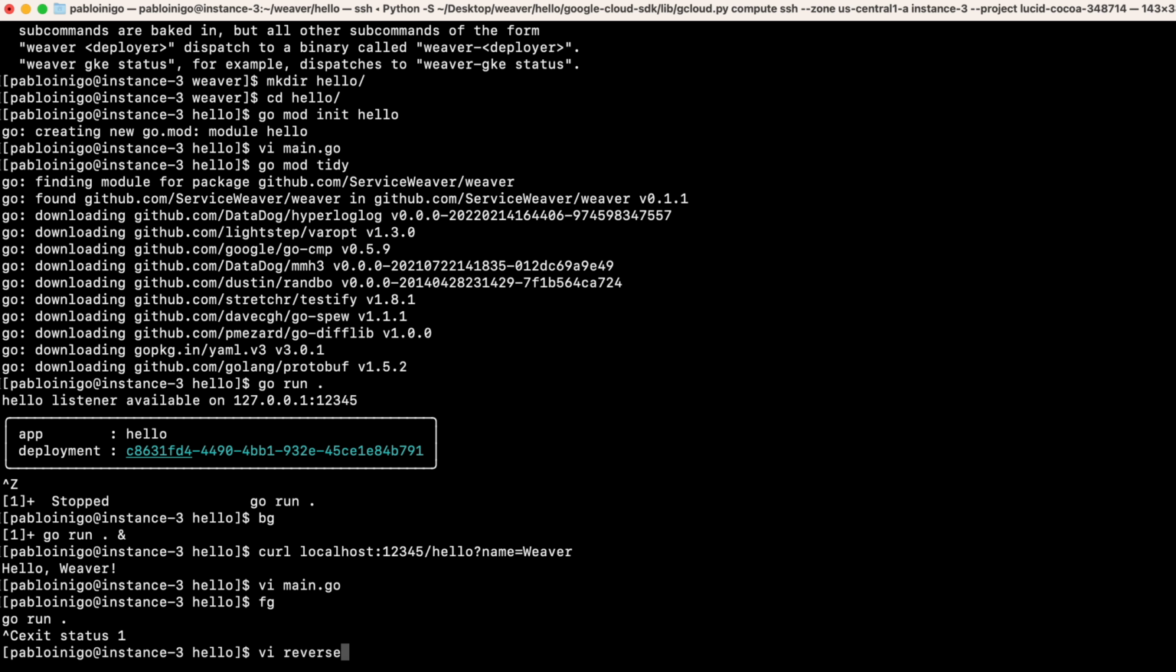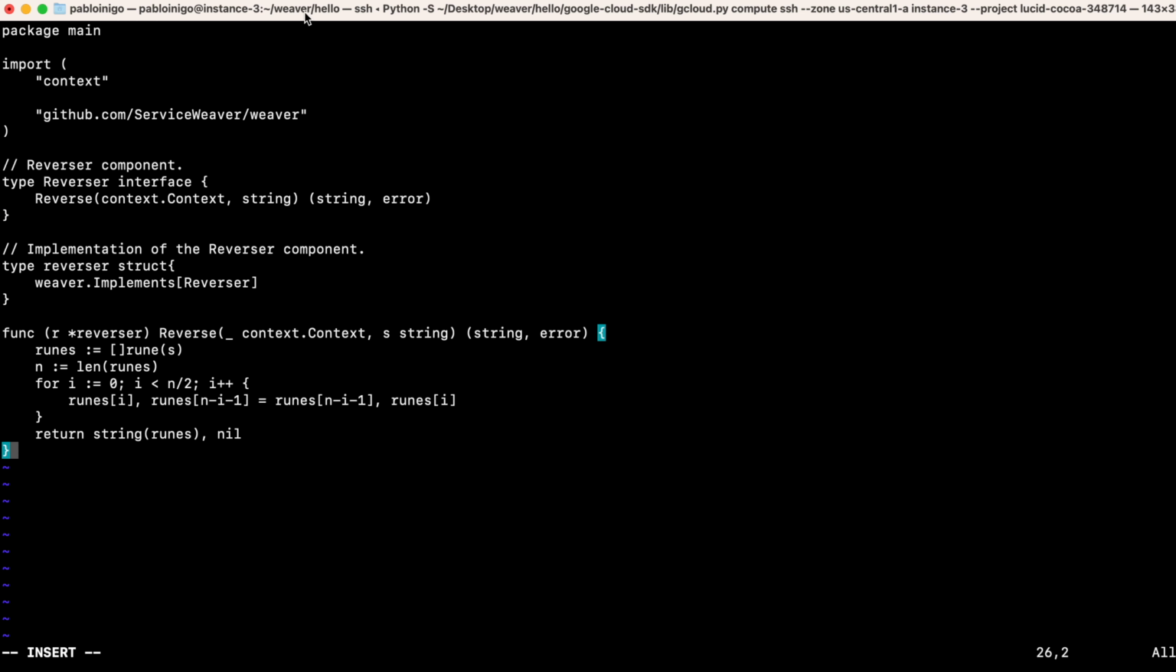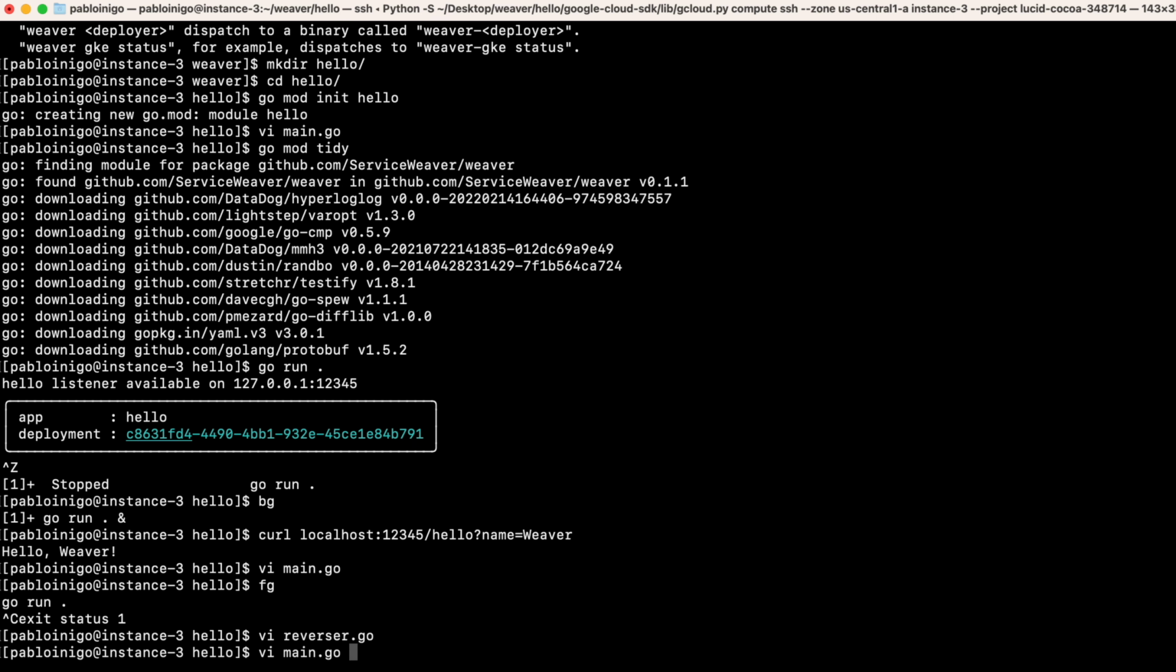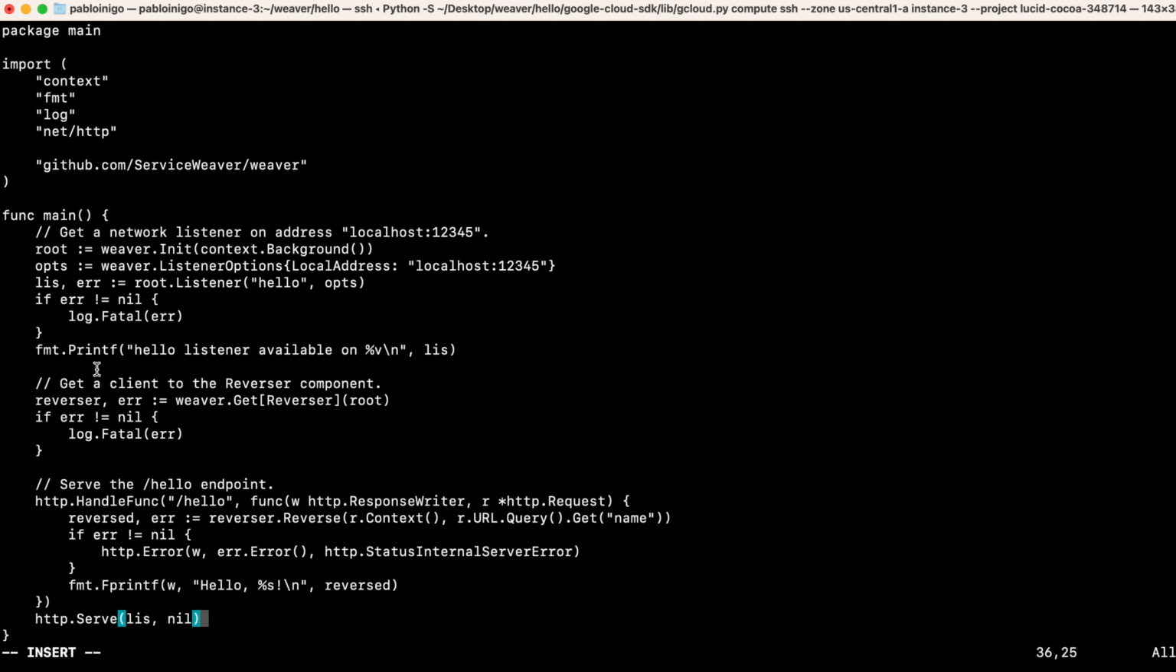So let's go to something more complex. What we're going to do now is create a file called reverse.go that is going to reverse strings. In the Go code, as you can see, what we are doing is reversing the string that comes to the function. And the next step is in the main.go file. We need to remove the previous output and make a call to the reverse module. So now we have a main.go that calls reverse.go.